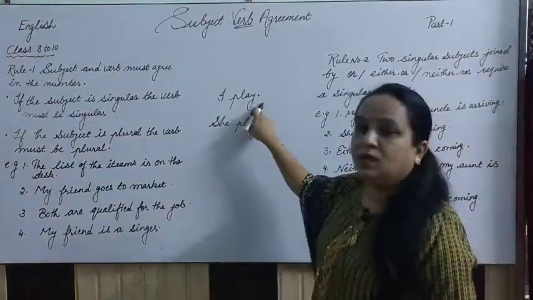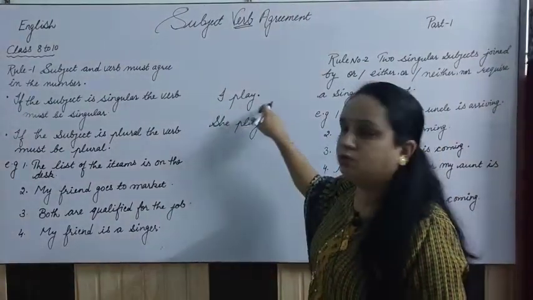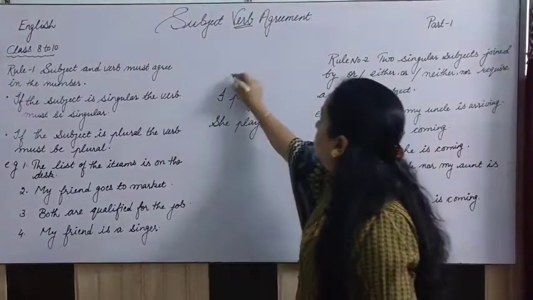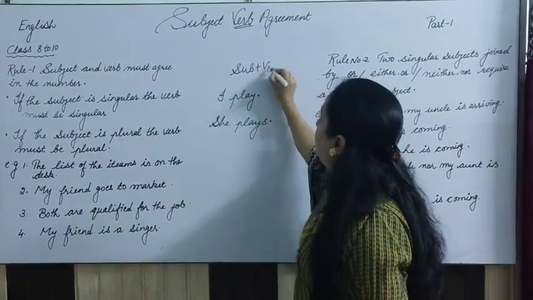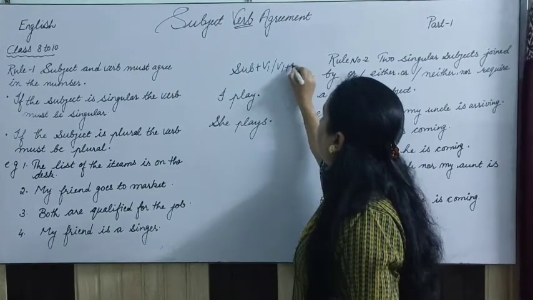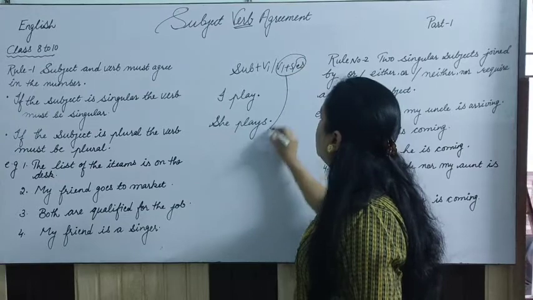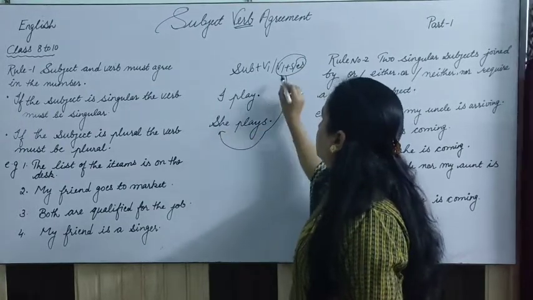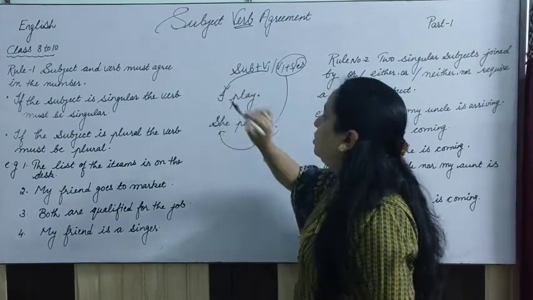When you have to write the simple present tense, we have to follow this pattern: subject plus verb first form, or verb first form plus s or es. So this s or es we have to attach when there is a singular subject, and this verb first form we have to use when there is a plural subject.